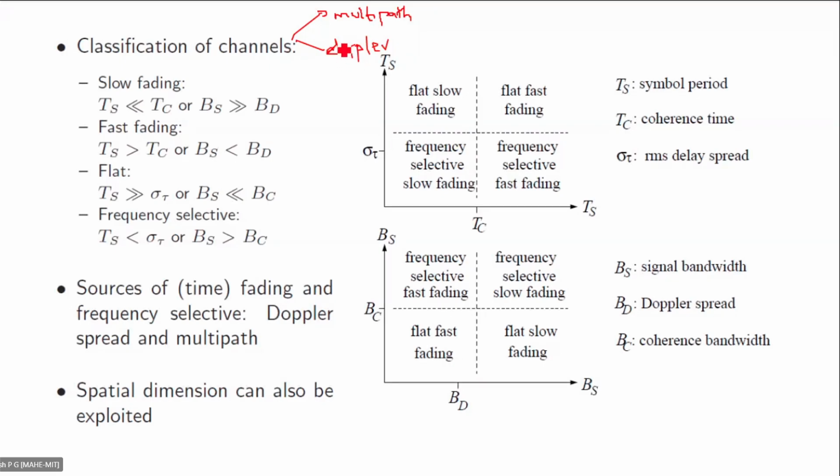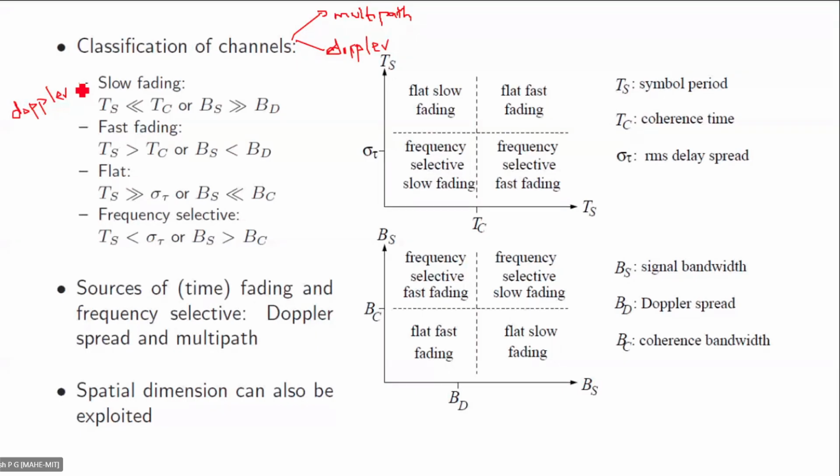Yeah, Doppler. We have multipath here and Doppler here. So which one causes slow fading and fast fading? It is the Doppler effect that causes slow fading and fast fading.